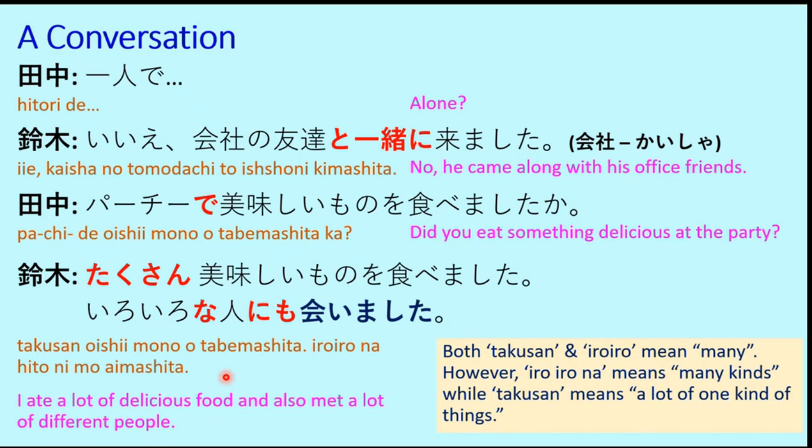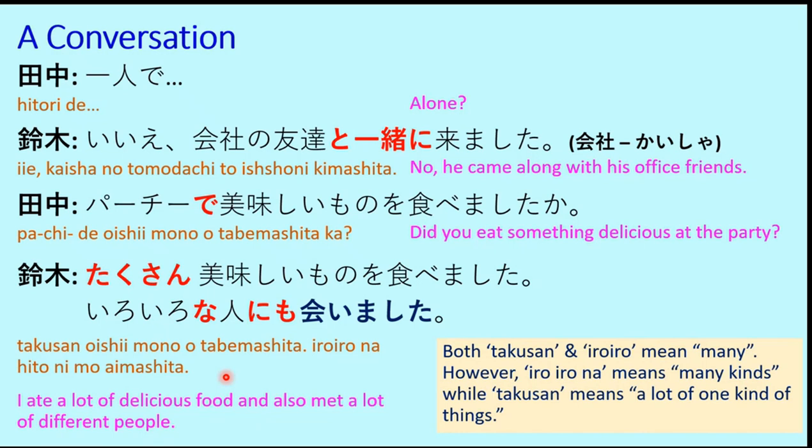Since he is talking about meeting a lot of different kinds of people, iro iro is used there instead of takusan. And since he is talking about the delicious food and the quantity of the food, that's why takusan is used. I ate a lot of delicious food. Although there could be different items in the food menu, while replying he is considering all the food items as a single entity, and he is talking about the quantity. That's why takusan for food and iro iro for people.